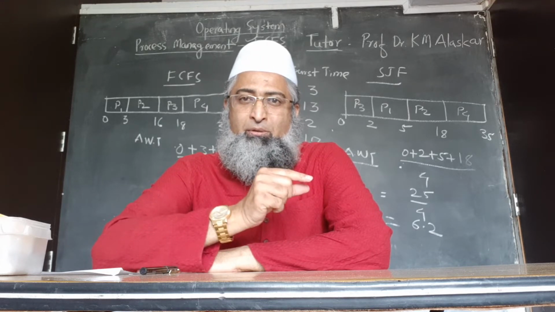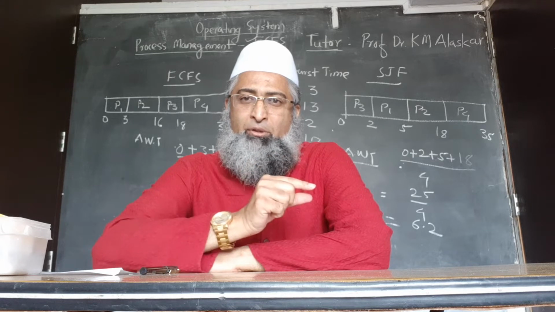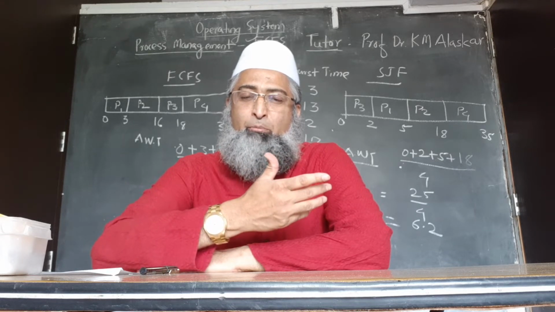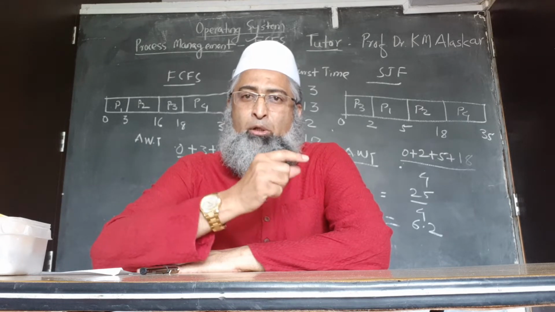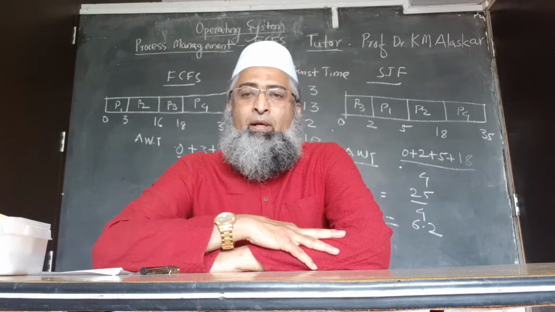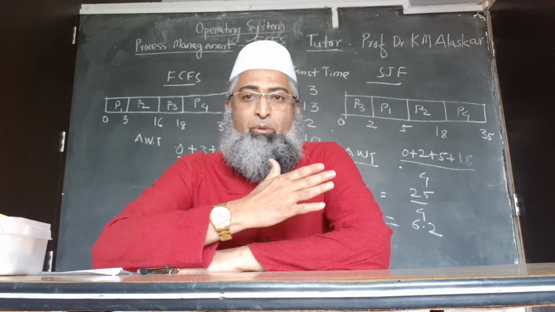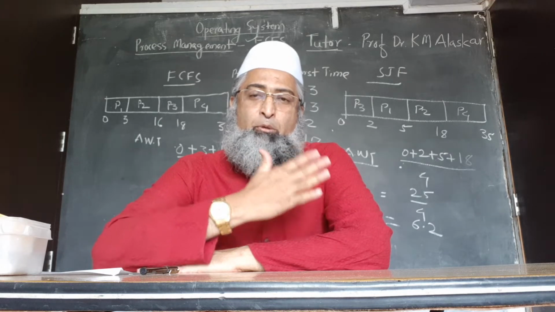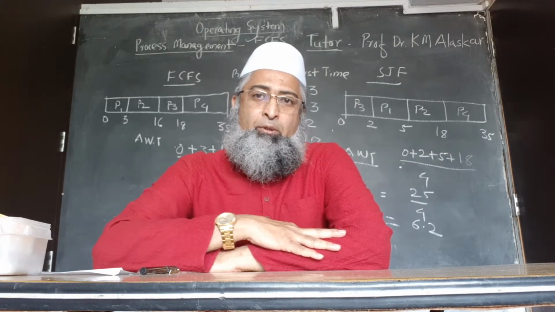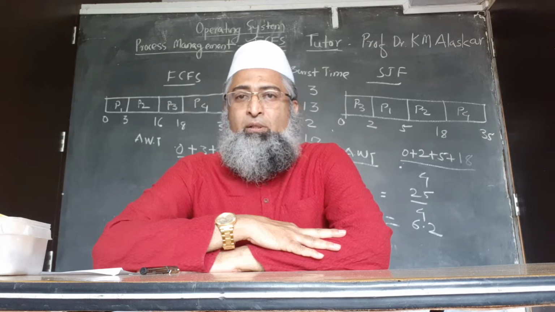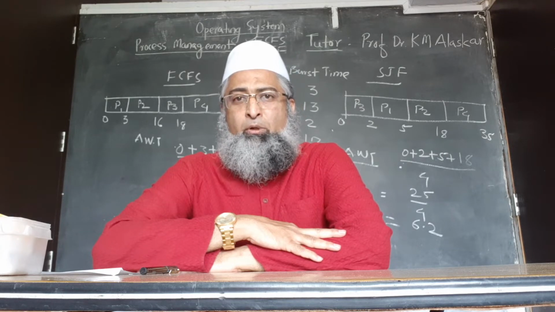So in the first slot it will get 4 seconds, and in the second slot, after completion of the 4 jobs, or 5 jobs, it will get the second chance. That means it gets the second chance after completion of all the processes, the whole set of jobs. So today we will see this RR scheduling, round robin scheduling.